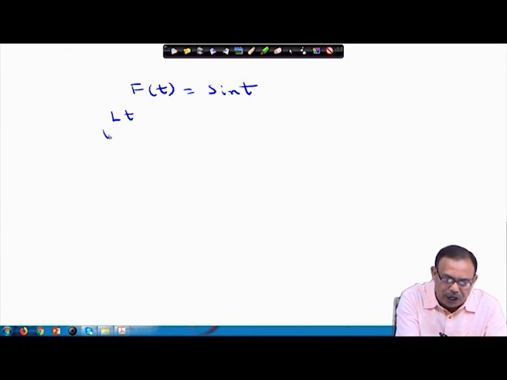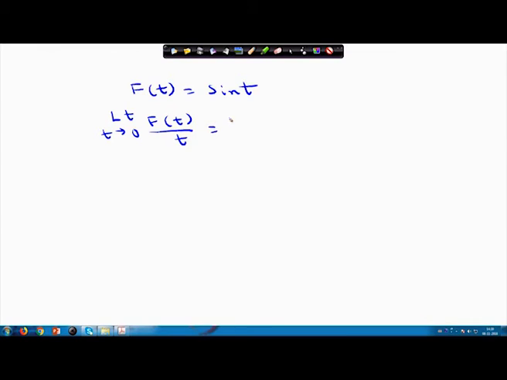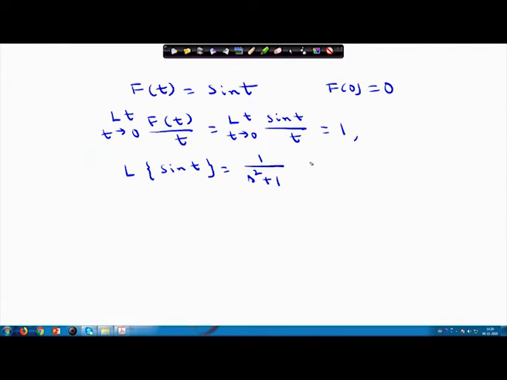You know that the limit as t approaches 0 of f(t)/t equals the limit as t approaches 0 of sin t by t, which equals 1, and also your f(0) is 0. This is required for the theorem. And we know the Laplace transform of sin t is equal to 1 by s square plus 1, which is F(s), what we are assuming.